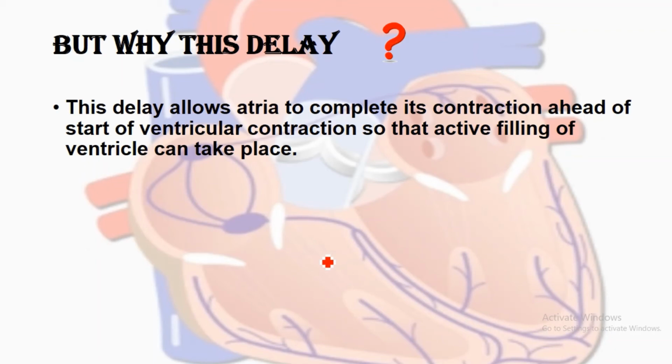For receiving the blood, the ventricle has to be relaxed, and that is why the atrium completes its depolarization and its contraction ahead of the ventricular contraction, so that when it contracts the ventricles are in a relaxed state and can receive the blood. Otherwise they won't be able to receive the blood. So that is the significance of the AV nodal delay.